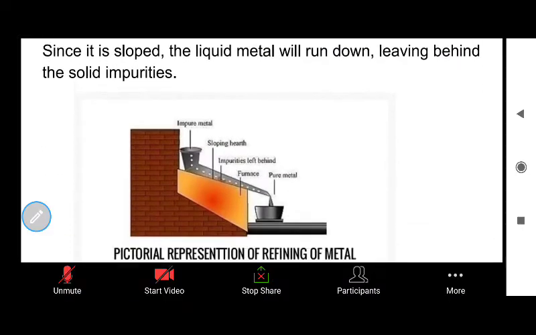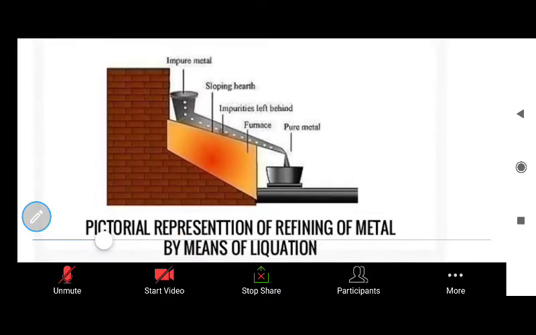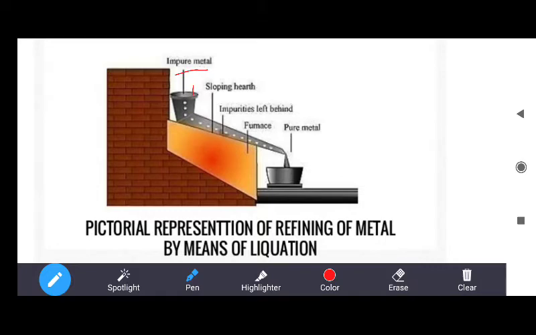So in this method, we first pour the impure metal from here. It is a kind of furnace where we heat the impure metal from here, and it is a sloped area. When the impure metal is placed here, it will remain at this place.